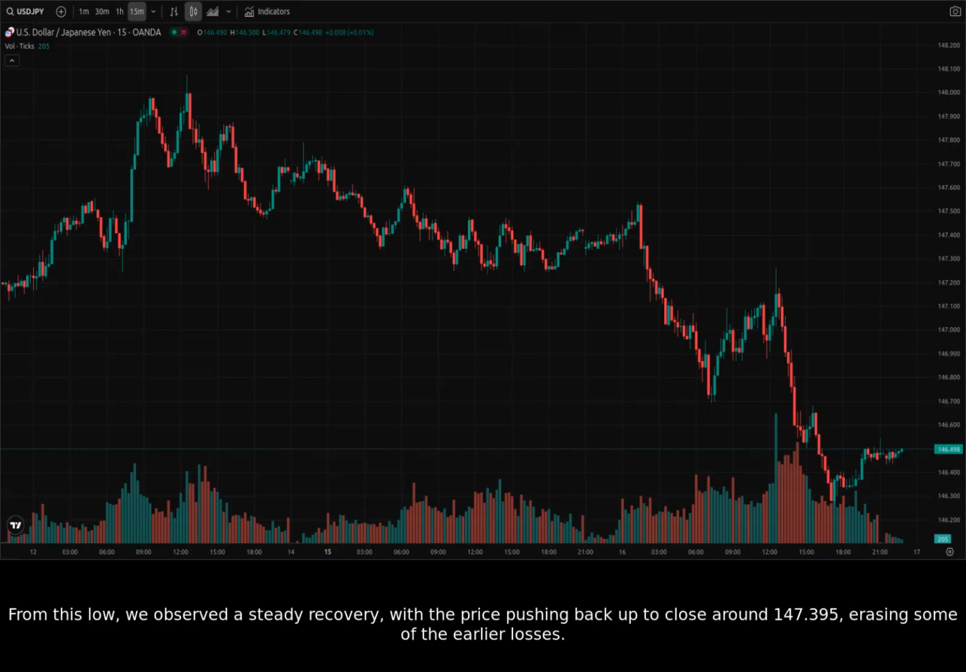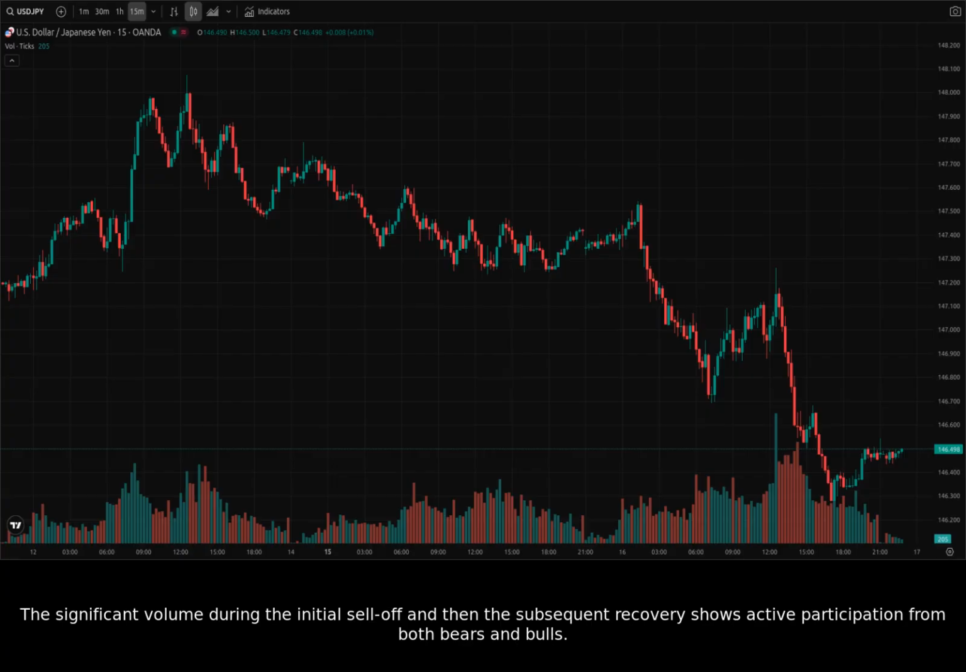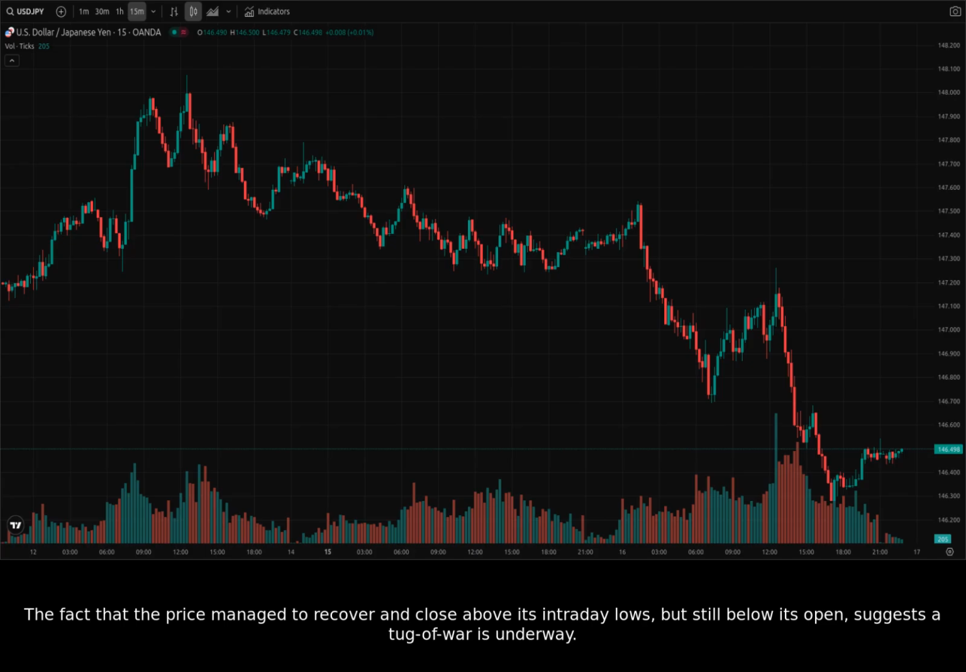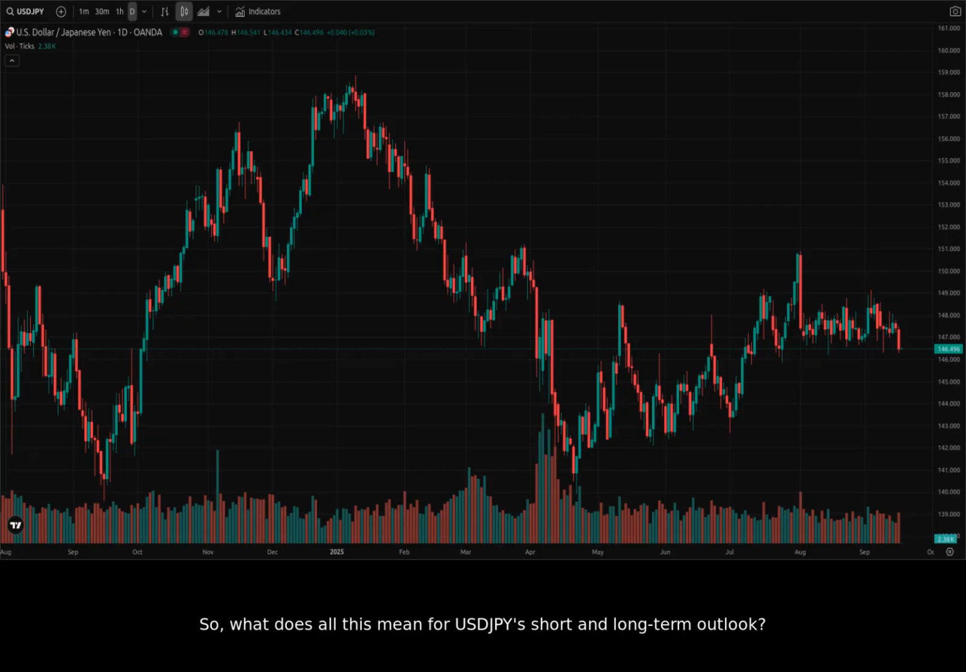From this low, we observed a steady recovery, with the price pushing back up to close around 147.395, erasing some of the earlier losses. The significant volume during the initial sell-off and then the subsequent recovery shows active participation from both bears and bulls. The fact that the price managed to recover and close above its intraday lows, but still below its open, suggests a tug-of-war is underway. So, what does all this mean for USDJPY's short and long-term outlook?